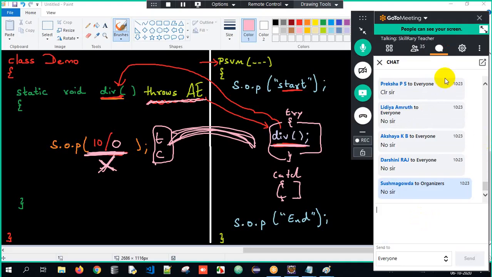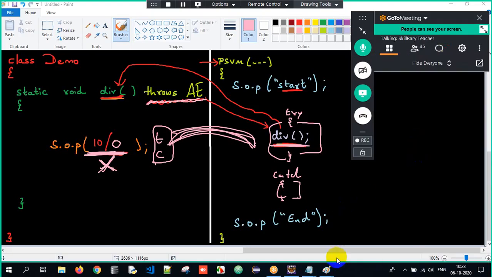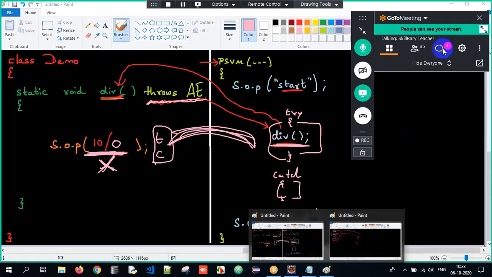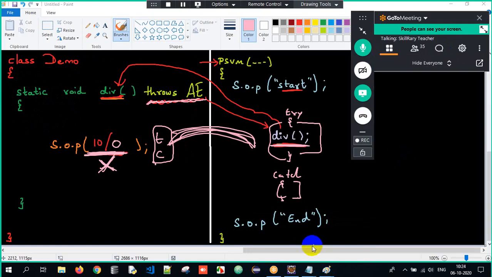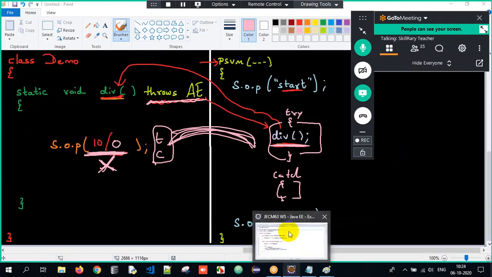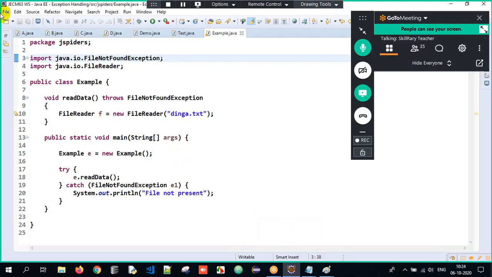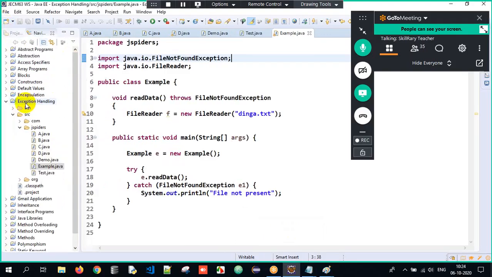Okay, clear. So now, this is one such process here. A few days back, I had given one calculator program, right? I had given that calculator program. I hope the majority of you had sent it to me. We have time, right? So let me try to do this program here.